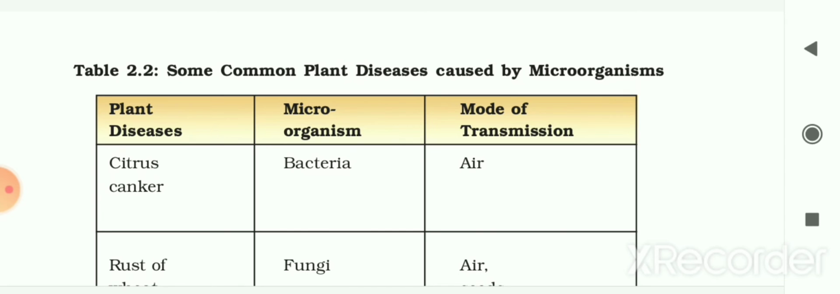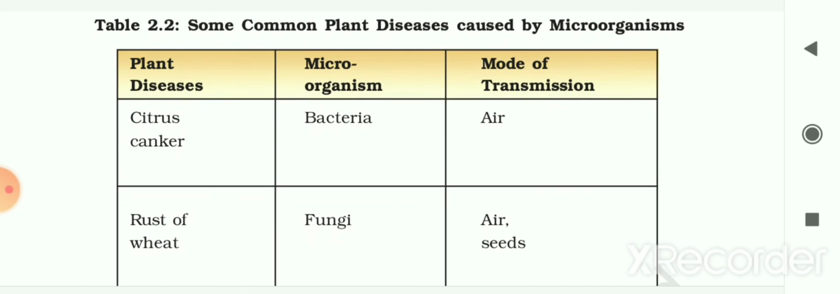Some common plant diseases caused by microorganisms. The plant disease, microorganism and mode of transmission are given to you. First is citrus canker disease. It is caused by bacteria and the mode of transmission is air. The next is rust of wheat. It is caused by a microorganism, that is fungi, and the mode of transmission is air and seeds.